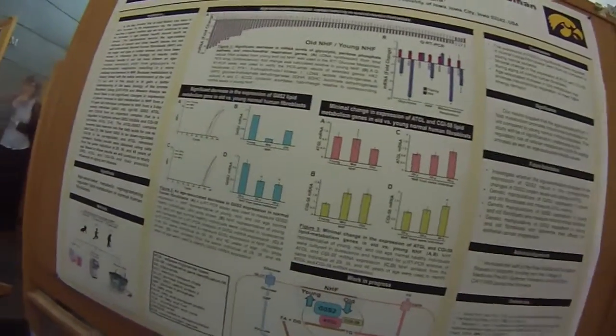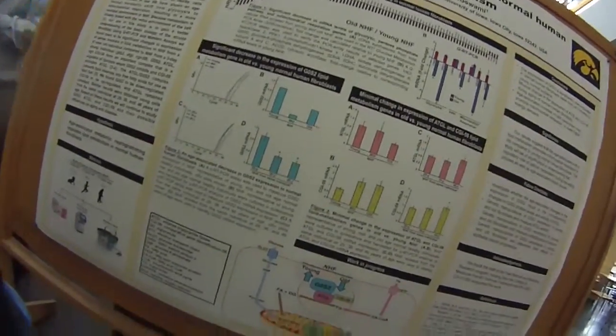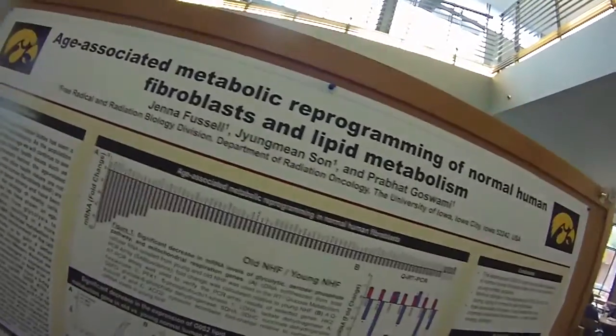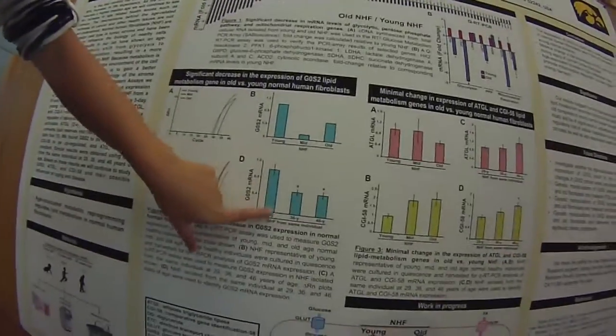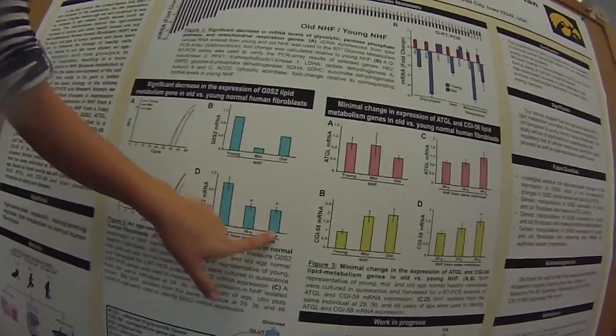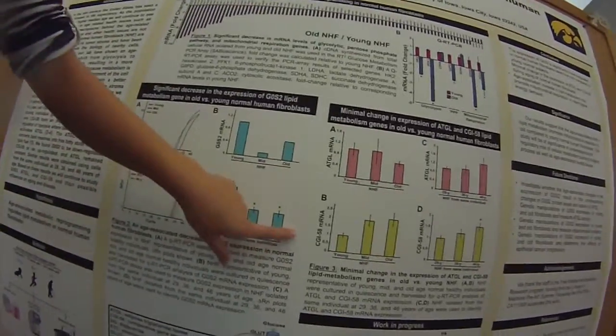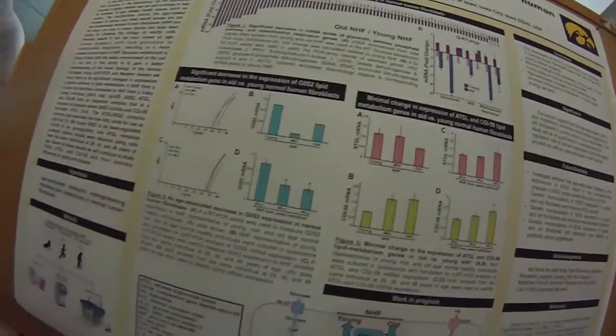Then we also wanted to study it from the same individual because we want to have more consistency. And we found the same results. So this is fibroblasts from the same individual at 29 years old, 36 and 46. And we saw the same decrease in mRNA expression.